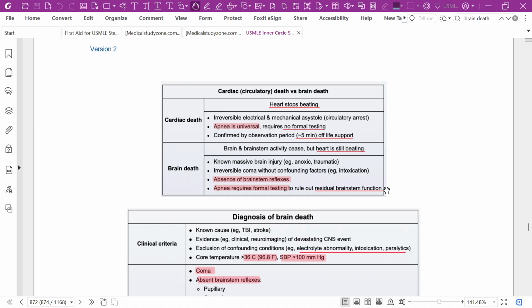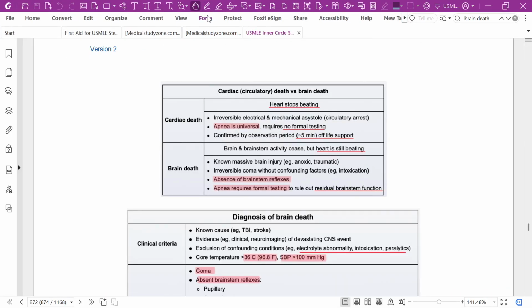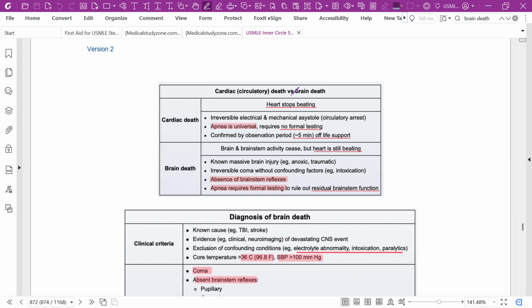And cardiac death means the heart stops beating, that is asystole. Irreversible electrical mechanical asystole, circulatory arrest. Apnea is universal, requires no formal testing, and is confirmed by an observation period of approximately 5 minutes off the life support.